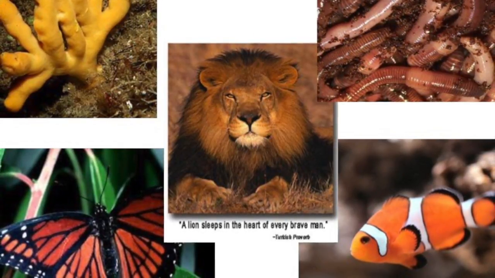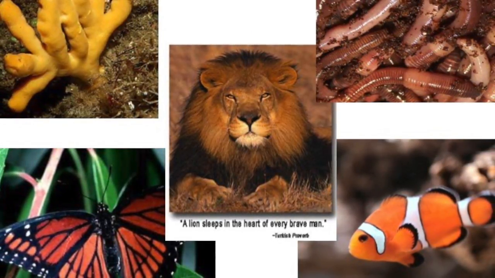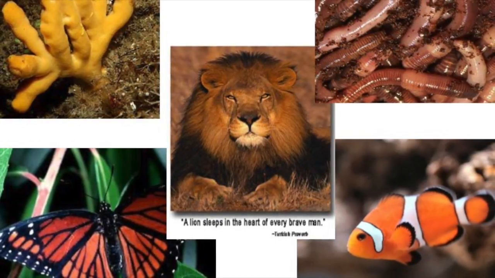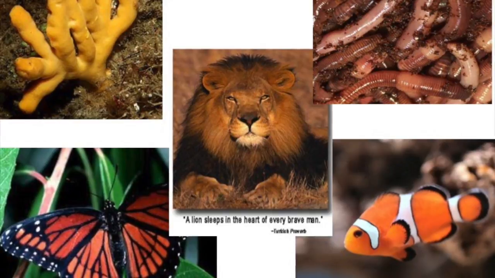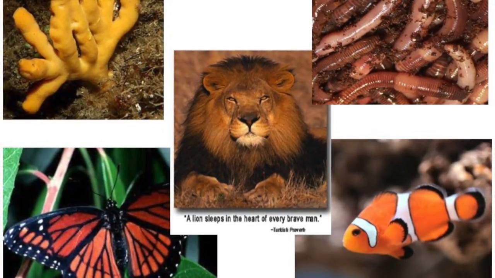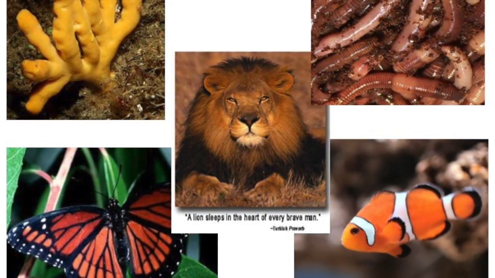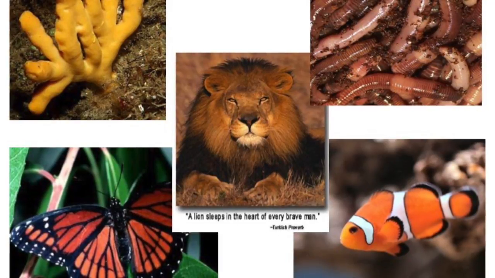So remember, we have 3 domains: Archaea, Bacteria, and Eukarya, and Kingdom Animalia, Kingdom Protista, Kingdom Fungi, and Kingdom Plantae all fall under domain Eukarya.